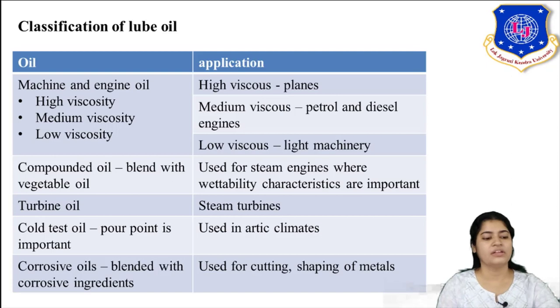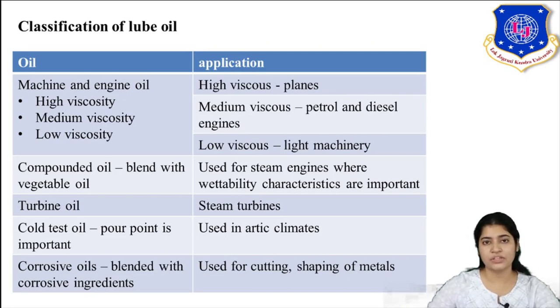Okay, last one is corrosive oil. Here your oil is blended with certain corrosive ingredients, which improve the corrosivity. So what is the application? It is used for cutting and shaping metals. When you have to cut the metals, right? For that kind of situation, corrosive ingredients are added.